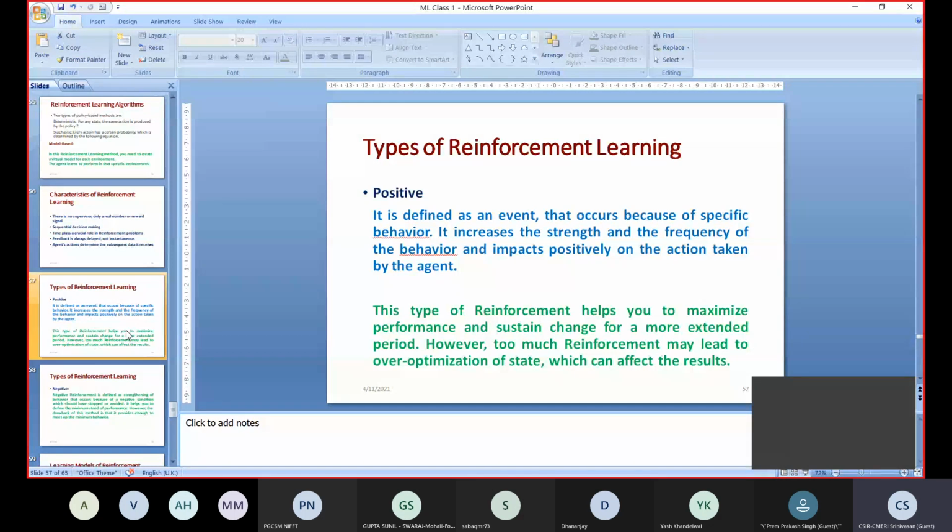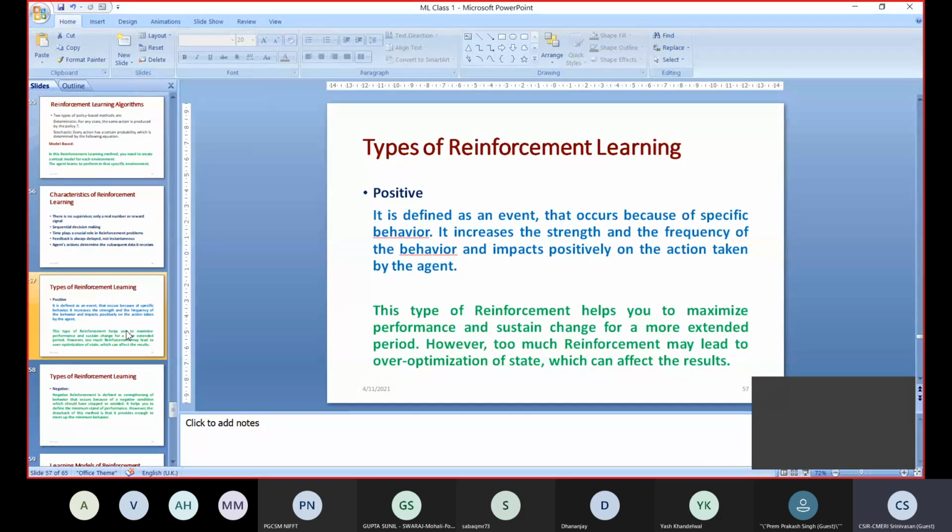It will try to do that only because it is getting a fish, it is getting food which is required. So it increases the strength and the frequency of the behavior and has a positive impact on the action by the agent. For example, whenever I tell it to walk, it will try to walk only because it thinks that if it does that, it will get food.